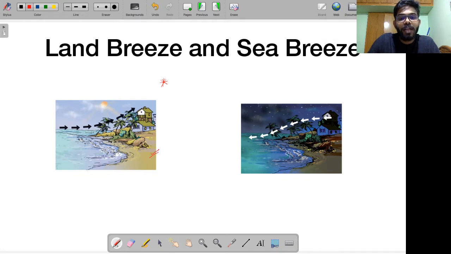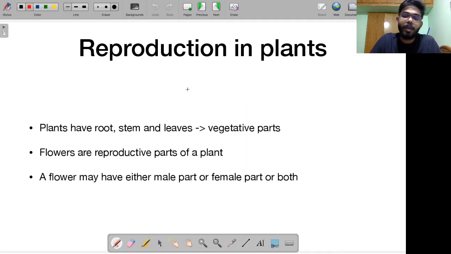If land does not get heated up faster in comparison to water, this concept of sea breeze would not occur, right? So the simple question I'm asking is, why is it that we say that the land heats up faster and cools down faster? This is a question I'm asking you. You can try to type an answer in the comment section. I will be explaining it to you at the end of this video, or when we'll be concluding with class 7 NCERT. As promised, today we will talk about reproduction in plants.